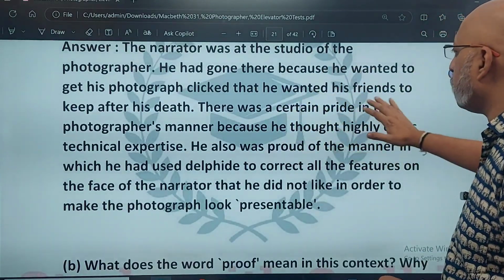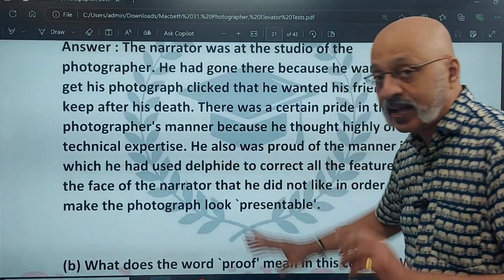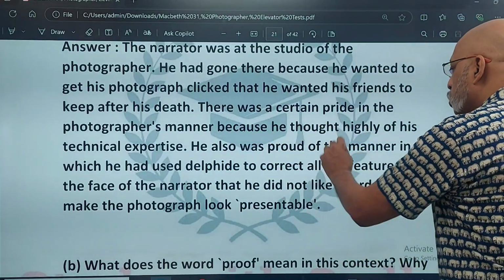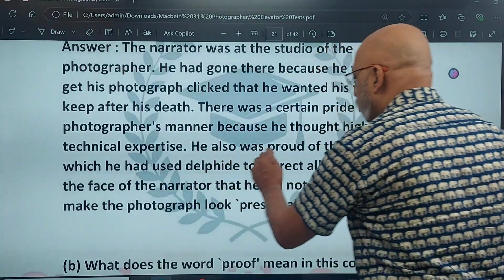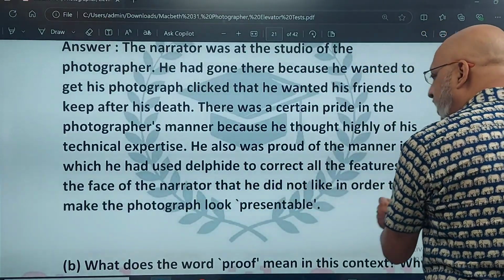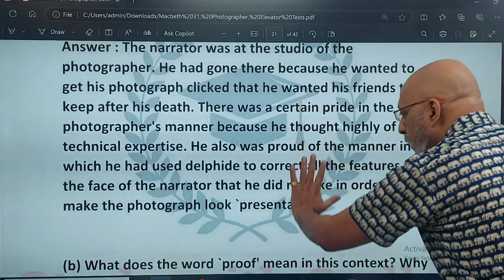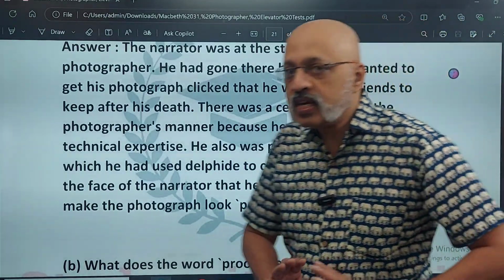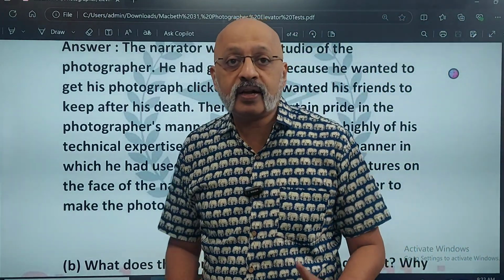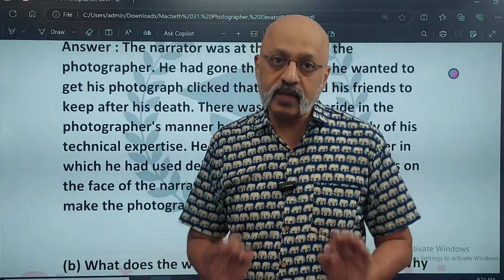There was a certain pride in the photographer's manner because he thought highly of his technical expertise. He was also proud of the manner in which he had used Delphi to correct all the features on the face of the narrator that he did not like in order to make the photograph look presentable. So अगर आप ये पूरा detail लिखेंगे, there is no way the examiner can cut even half a mark in your answer. इस बात का please आप ध्यान रखिएगा.